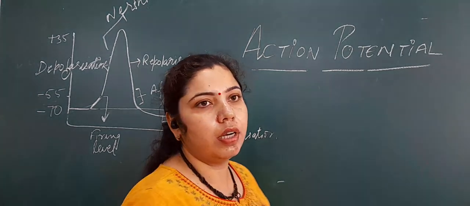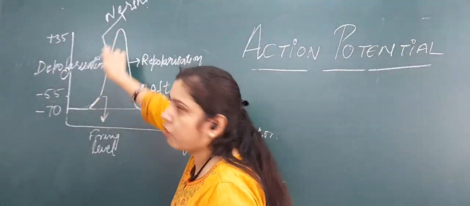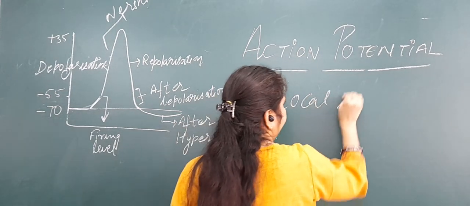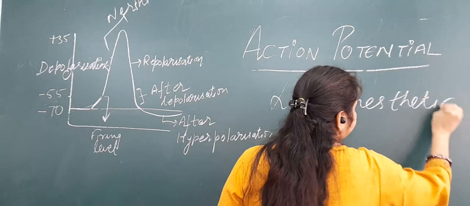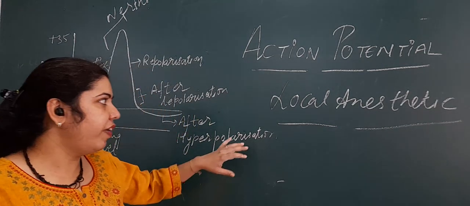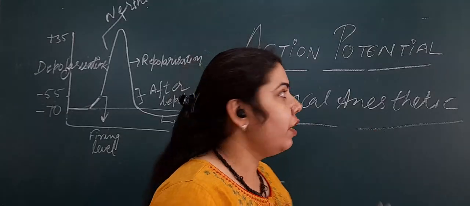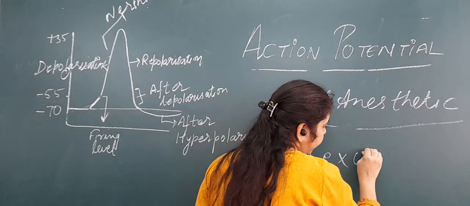Before discussing the next phase, an MCQ asked on this phase of action potential is about local anesthetics. An MCQ or viva question can be asked about the action of local anesthetics. Local anesthetics decrease excitability.